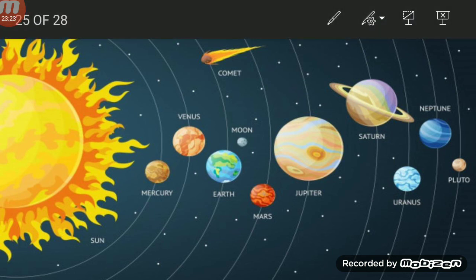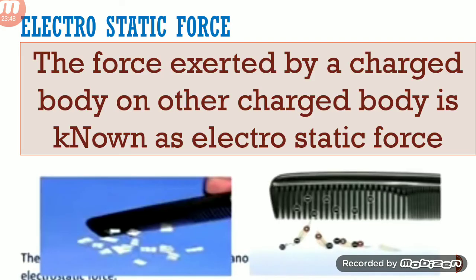Here the sun is very big compared to the earth. That's why all planets along with our earth rotate around the sun, due to gravitational force. Gravitational force is nothing but attraction force. This is an example of non-contact force. Coming to the electrostatic force, it is the force exerted by a charged body on another charged body. Take a comb and comb your hair.